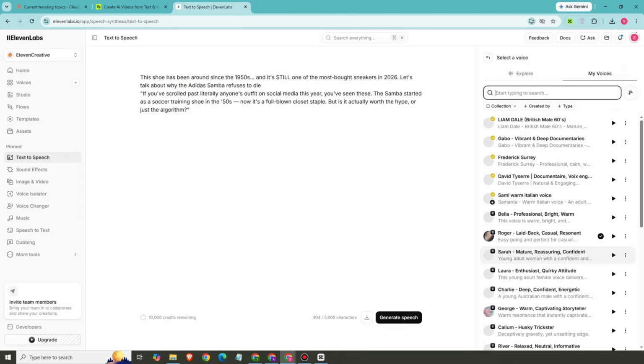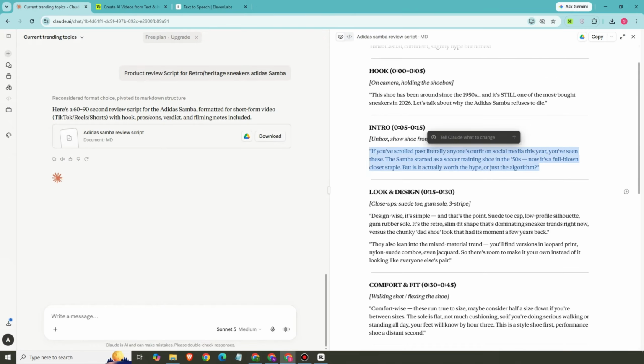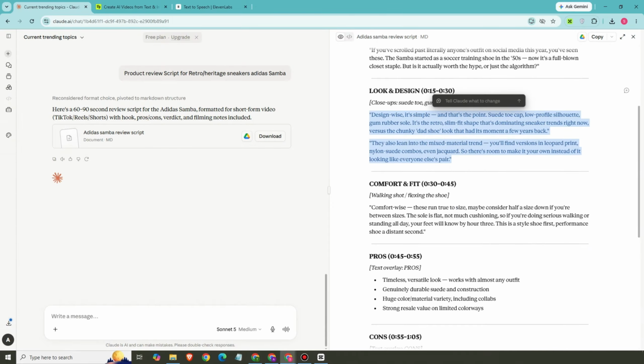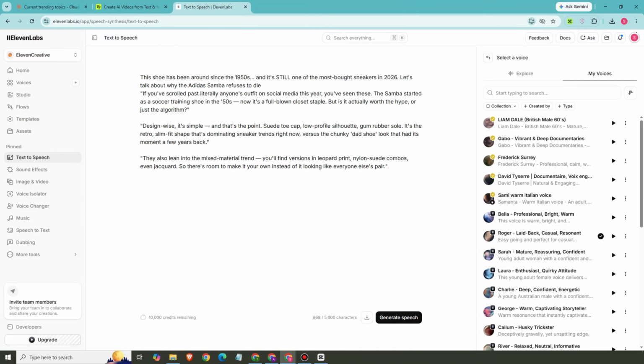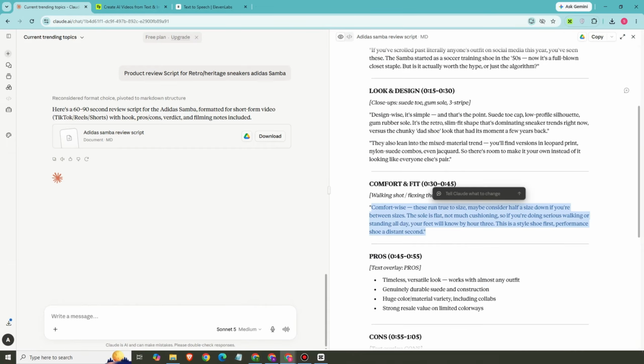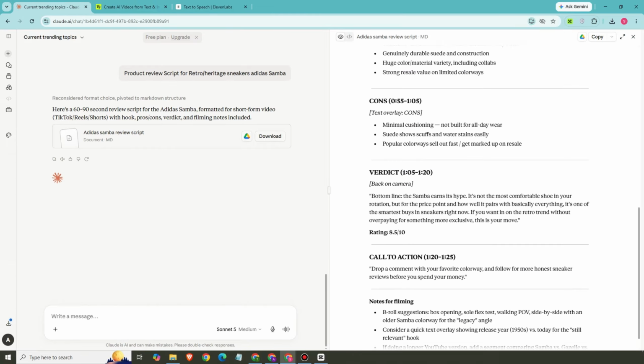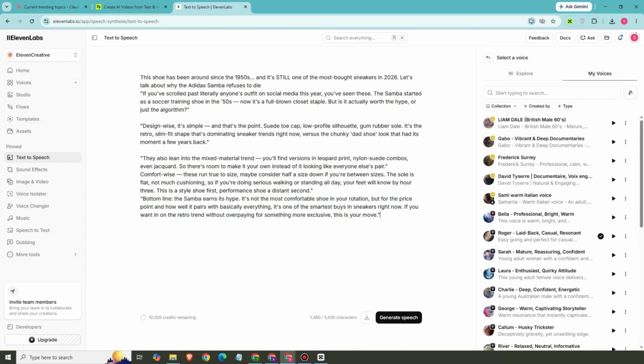Okay, just select the correct or proper voice for that, and then you can generate this or convert this into speech, text to speech. So once you have copied everything here, select the voice and then just tap on text to speech or generate. And once you have your audio with you, what you're going to do next is just download the audio here from ElevenLabs.